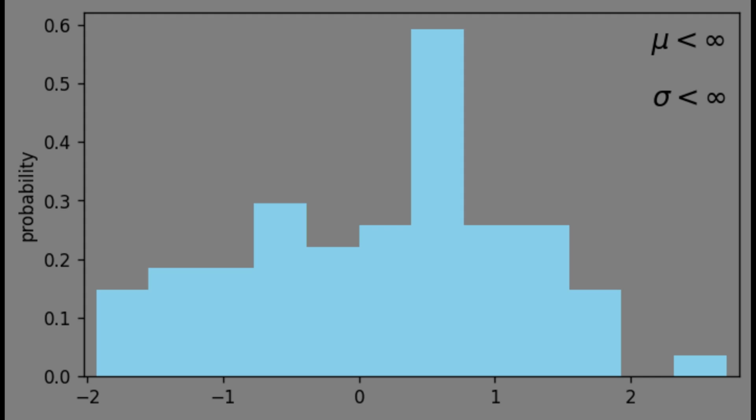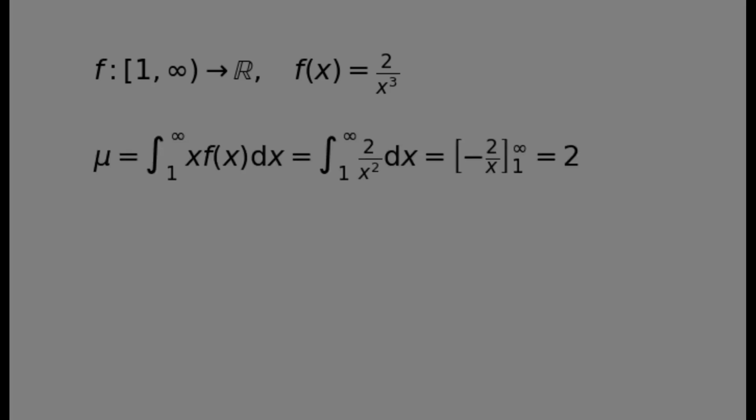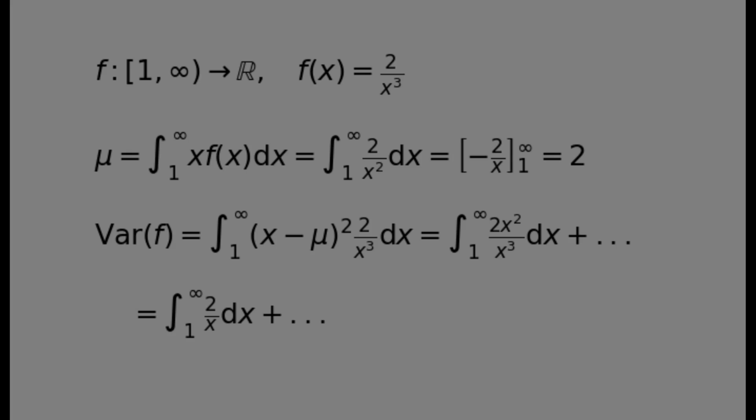Let's take for example a so-called power law, which is a distribution that is given by a rational function with a monomial in the denominator. Its mean is finite, so no problem here. But we can clearly see that the variance is infinite. In this integral we only care about the term with the highest power of x, so we ignore the rest. In the leading term we are left with the integral of 2 over x, which is basically a logarithmic function that goes to infinity for large x.